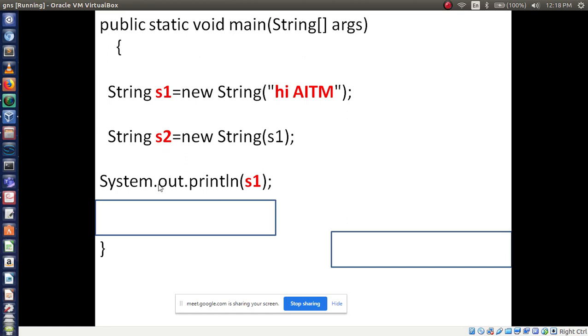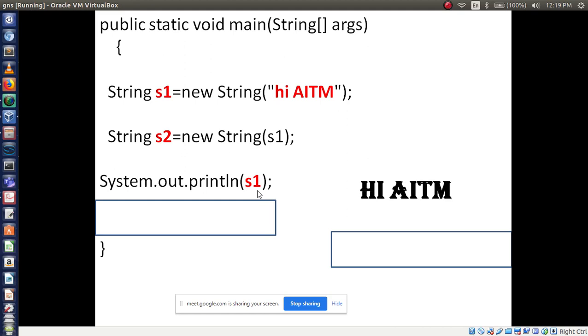Now I am printing s1. What is the output you will get? Kiran, what is the output? Hi AITM. Very good.